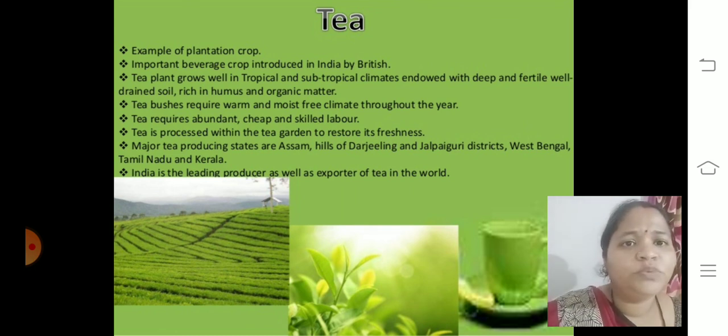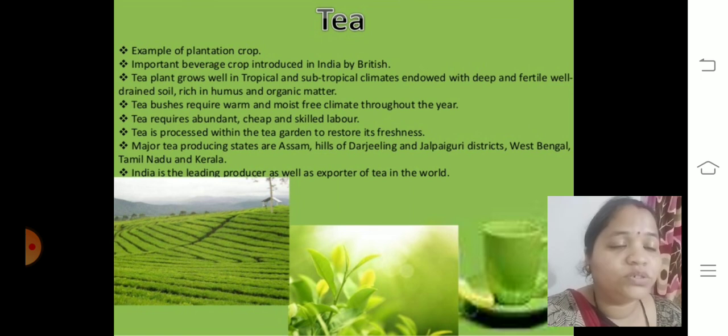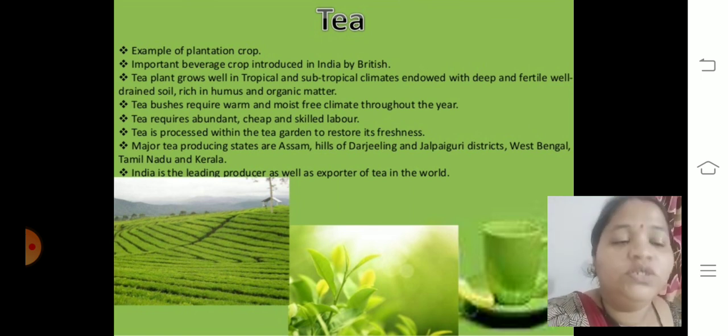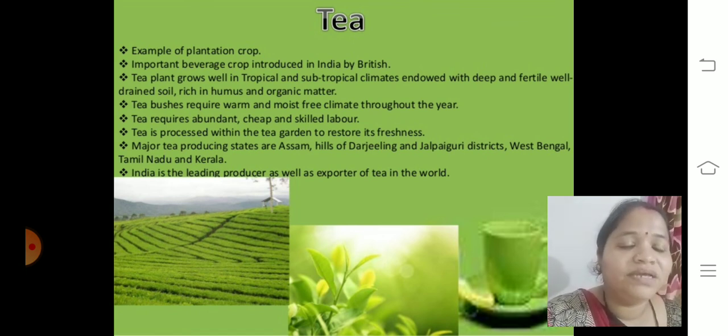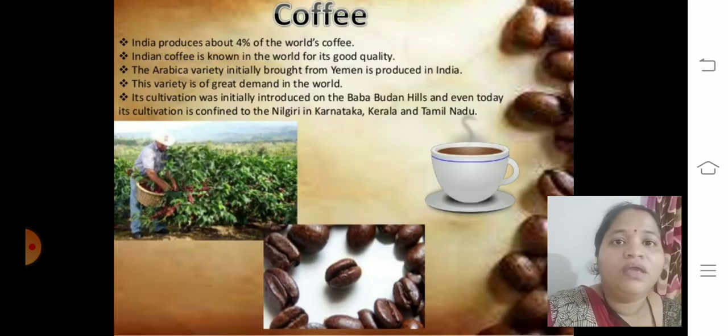Tea is processed within the tea garden to retain its freshness. Major tea producing states are Assam, the hills of Darjeeling, Jalpaiguri district in West Bengal, Tamil Nadu and Kerala. India is the leading producer as well as exporter of tea in the world. So proud about it. Those who have visited these places surely feel the pleasant nature and environment there, which really gives pleasure.